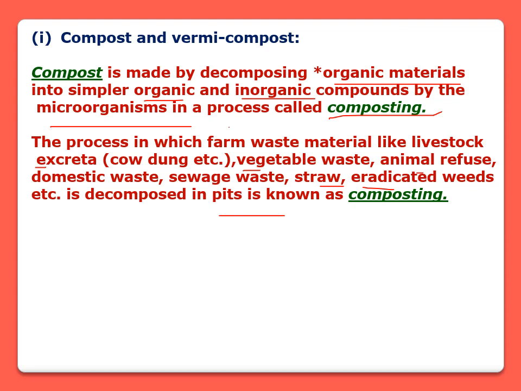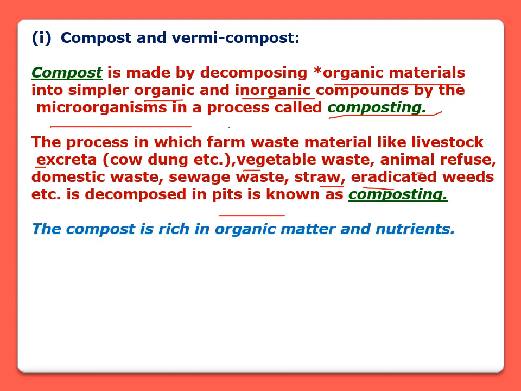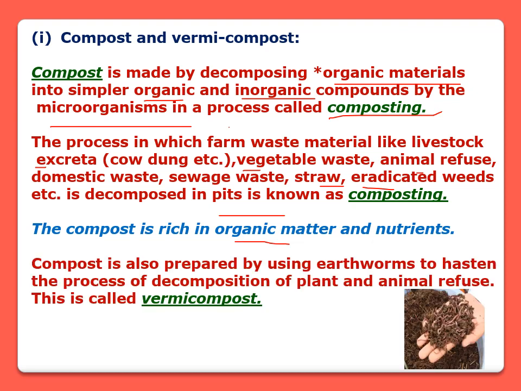And the manure prepared by this method is known as compost, right? So the compost is rich in organic matter and nutrients. Compost is also prepared by using earthworms to hasten the process of decomposition of plant and animal refuse, and this is called vermicompost.